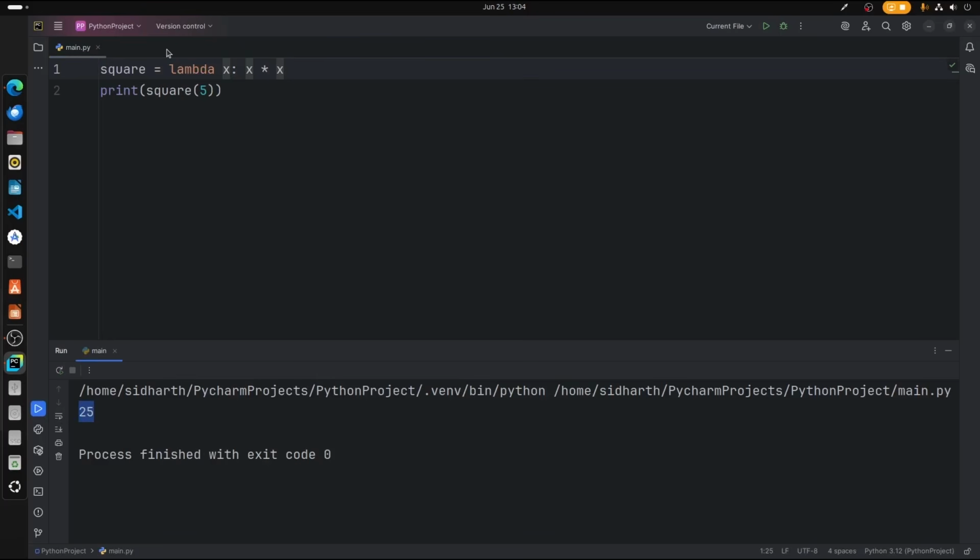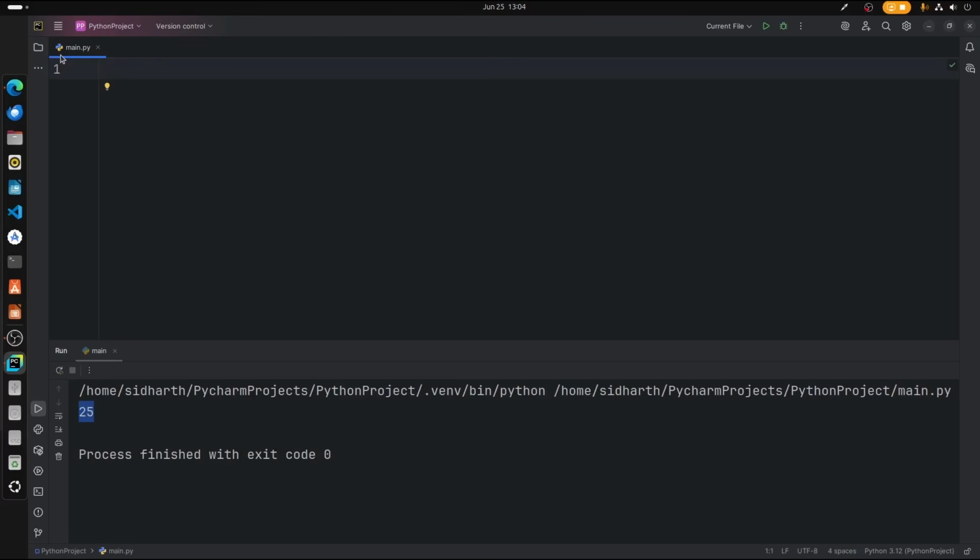So basically it's nothing but a function which is single lined, while a general function is multi-lined. Alright, so that's what you call a lambda function. Now let us move on to the last part of this module. We're going to see about star args and star kwargs.